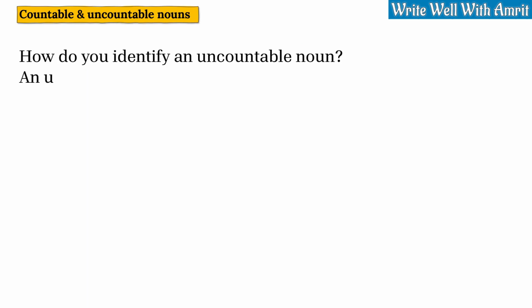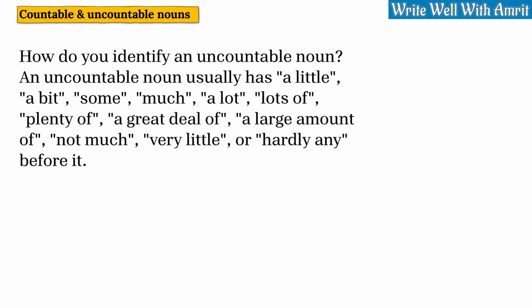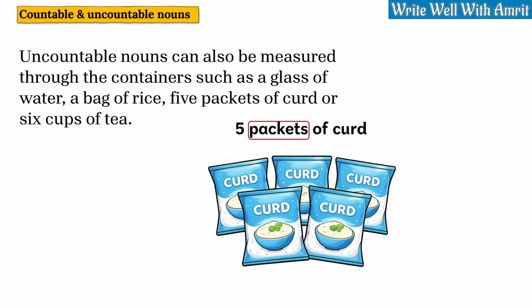How do you identify an uncountable noun? An uncountable noun usually has a little, a bit, some, much, a lot, lots of, plenty of, a great deal of, a large amount of, not much, very little, or hardly any before it. Uncountable nouns can also be measured through containers, such as a glass of water, a bag of rice, 5 packets of curd, or 6 cups of tea.